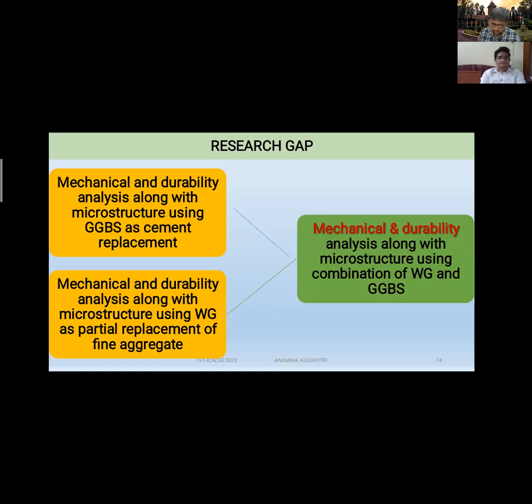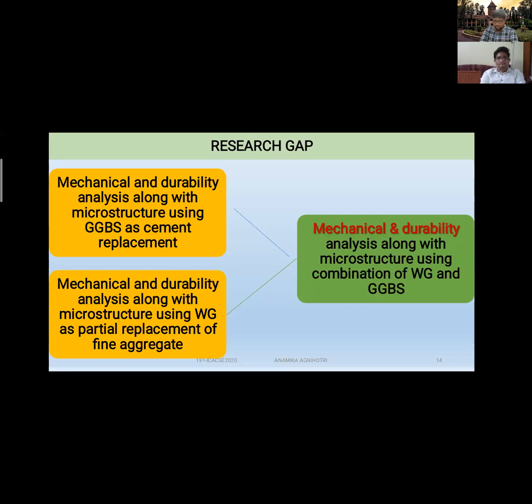So now here we saw that previous studies have verified the different percentage of GGBS and waste glass used in OPC for obtaining the strength and durability at its optimum. In accordance with this result, in the present work, we have tried to make an effort to get the optimum substitution of GGBS as well as waste glass.